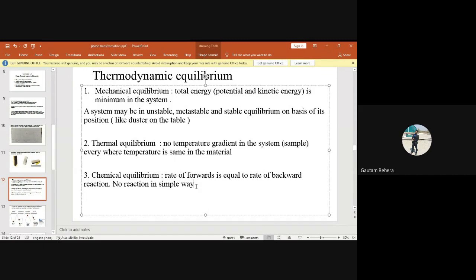So when the rate of forward reaction is equal to the rate of backward reaction, in that condition you can say your system is in chemical equilibrium. And in another way, if you measure the chemical potential of the elements or the solutes present and the chemical potential is the same everywhere in the system, then you can also call the system chemical equilibrium. There is no problem saying it like that. So if the chemical potential is the same everywhere for a particular component, then you can say your system is in chemical equilibrium. For example, let me take an example of molten slag and molten metal.